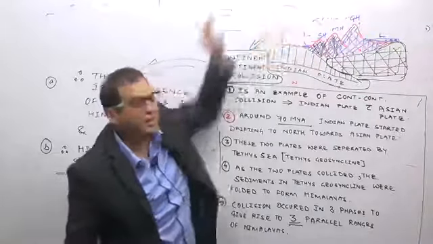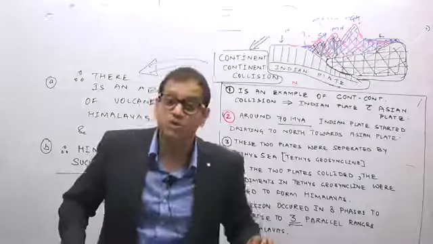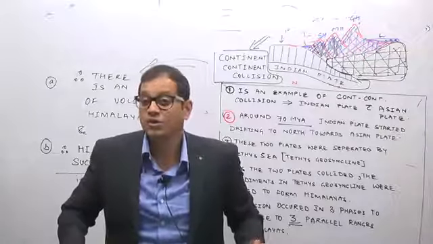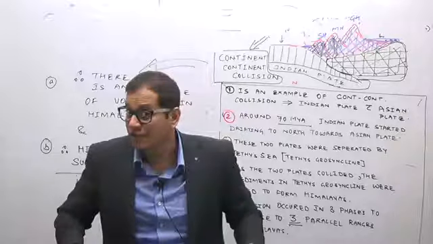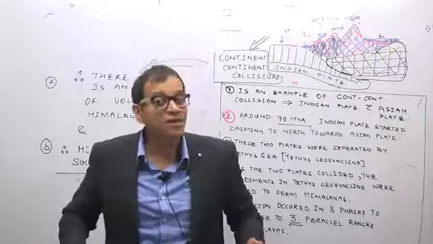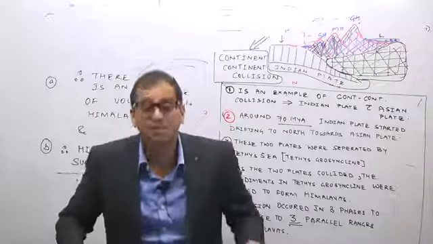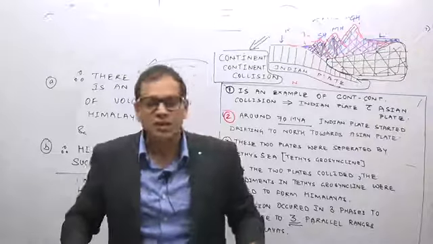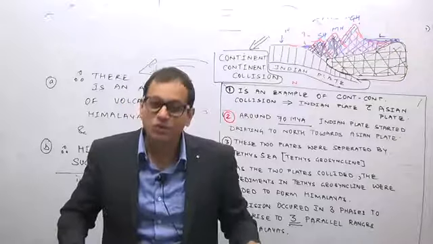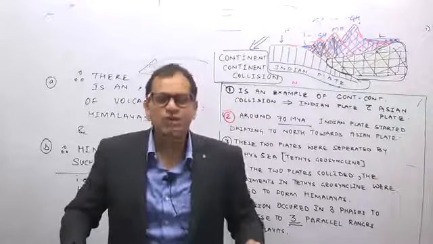Remember from the exam point of view, from the prelims point of view, the Himalayas came out of a Tethys geosyncline, and the Himalayas are an example of a continent-continent collision. Therefore, the greater height of the Himalayas and the absence of volcanoes in the Himalayas. Otherwise, in all other young fold mountains, which I say are the cousins of the Himalayas, that is the Rockies, the Andes, the Alps, we have volcanoes, but not in the Himalayas, because this is an example of a continent-continent collision.